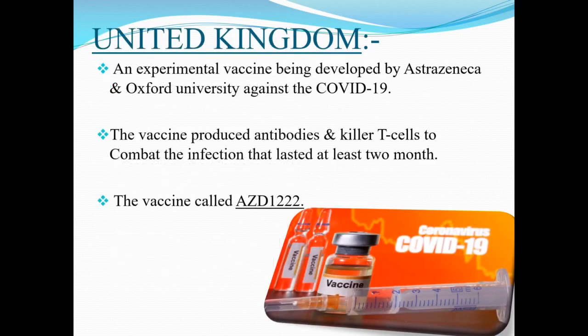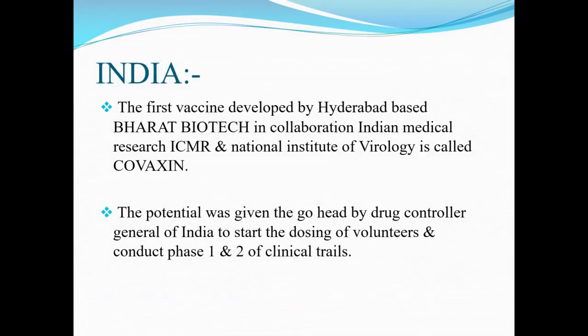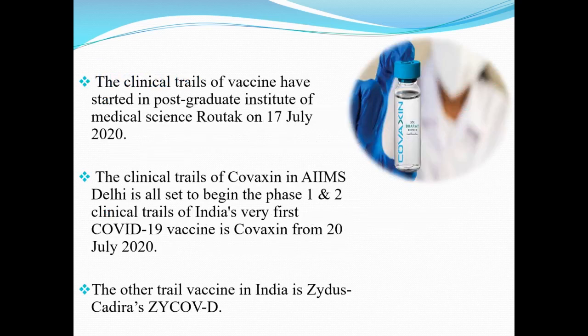The second one is the United Kingdom, in which AstraZeneca and Oxford University have found a COVID-19 vaccine. The vaccine is called AZD1222. Lastly, coming to India, the first vaccine developed by Hyderabad-based Bharat Biotech is known as Covaxin, and they have got the nod to go for clinical trials of phase 1 and phase 2. Clinical trials of phase 1 and phase 2 will be conducted in AIIMS from 28th July, and the other vaccine in India is Zydus Cadila's ZyCoV-D.